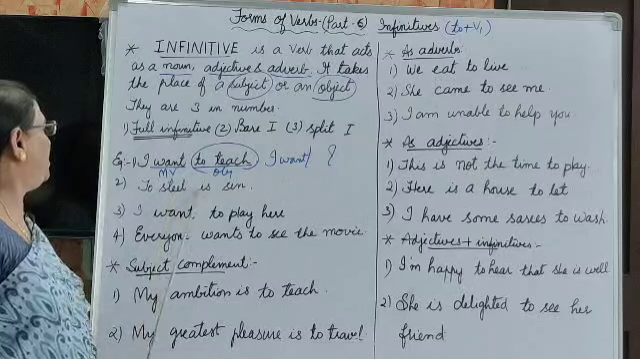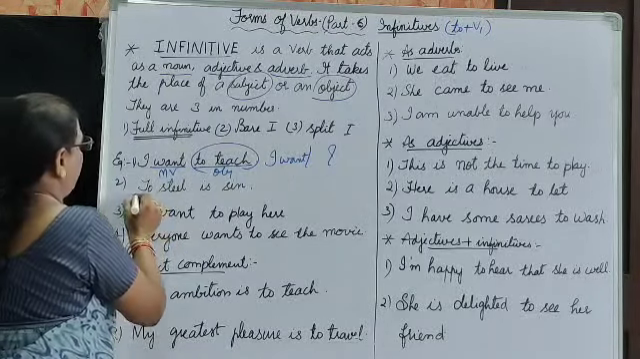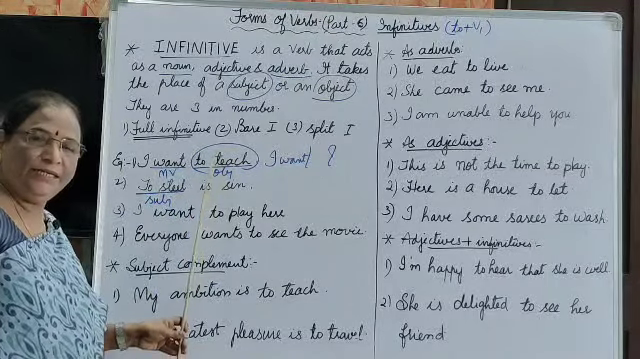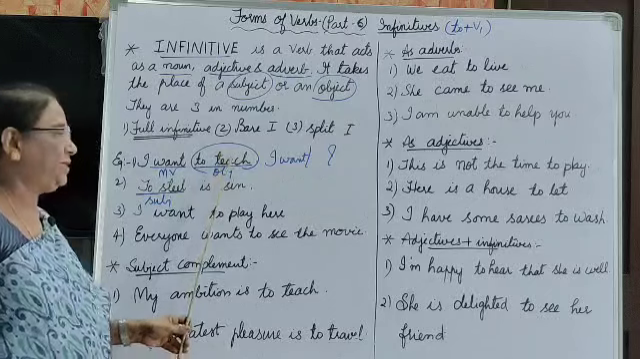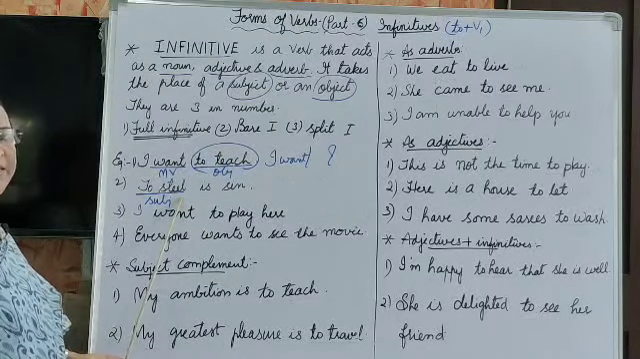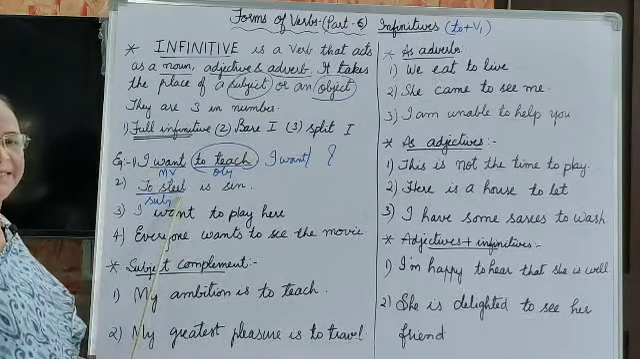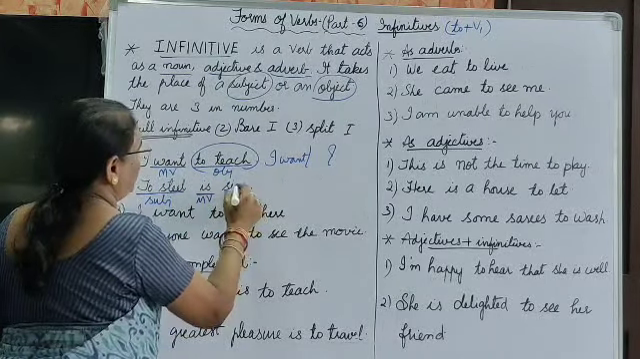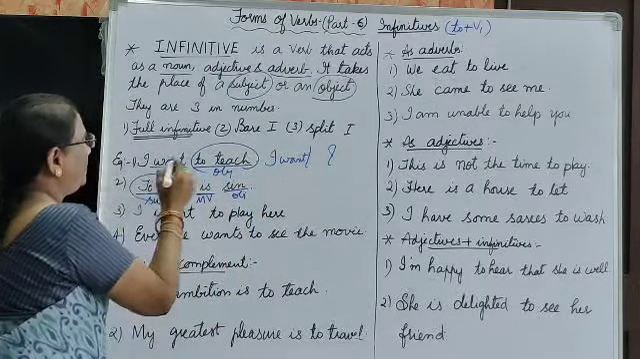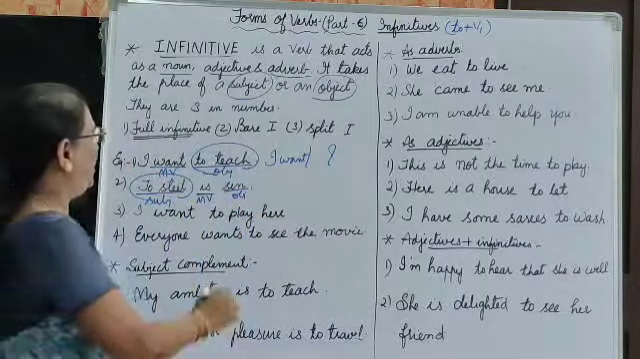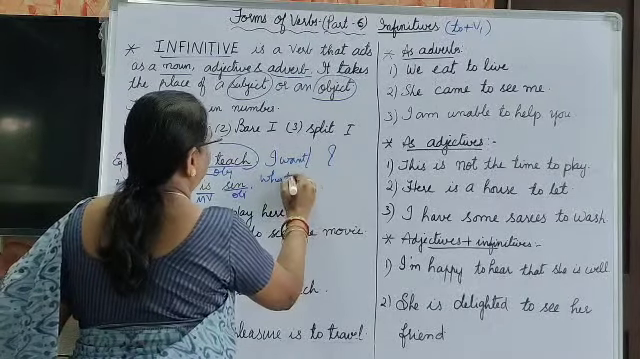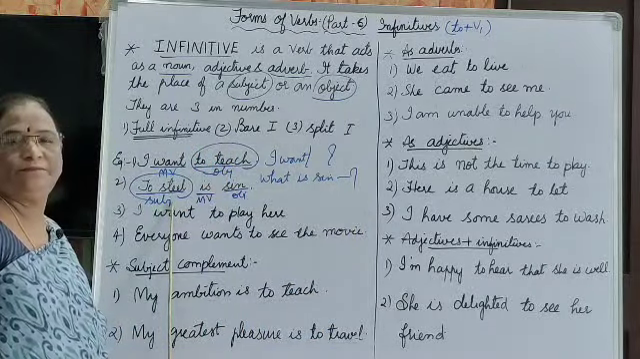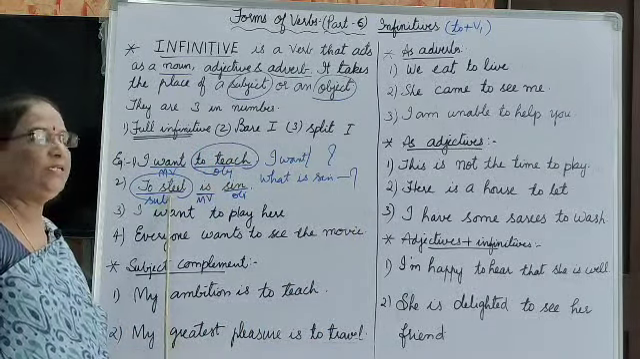The next is: to steal is a sin. Here the infinitive to steal acts as a subject, is is the main verb, and sin is the object. To steal is the subject here, while to teach was an object in the previous example. When we ask what is sin, we get the answer: to steal is sin.